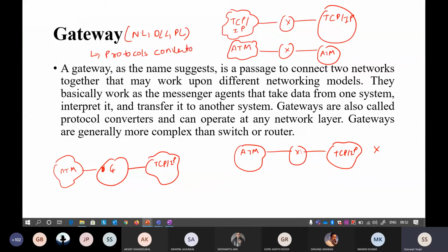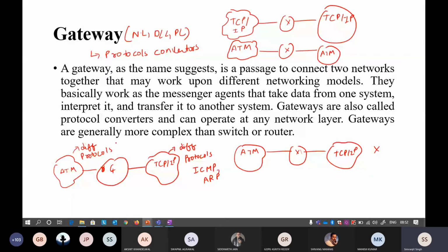Okay, so protocol converter means that this particular gateway is able to, because in ATM there is a different set of protocols, and in TCP/IP there is a different set of protocols that we have discussed already. In your lab you may have seen ICMP, the Internet Control Message Protocol. Another one is your ARP. These particular protocols are not used in these ATM networks.